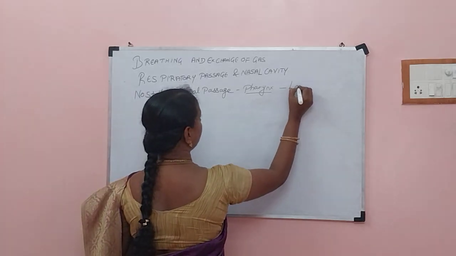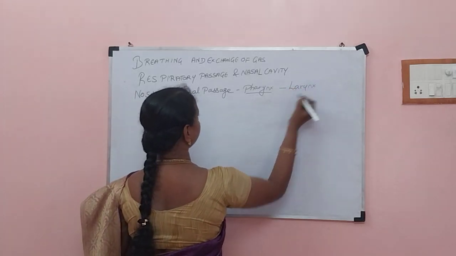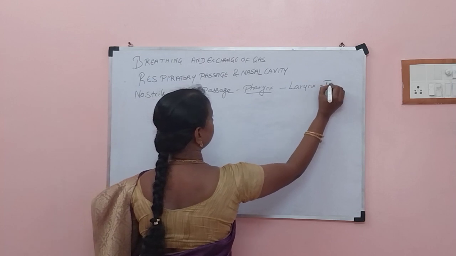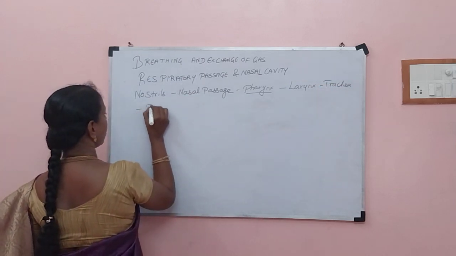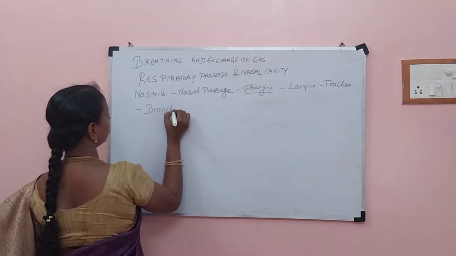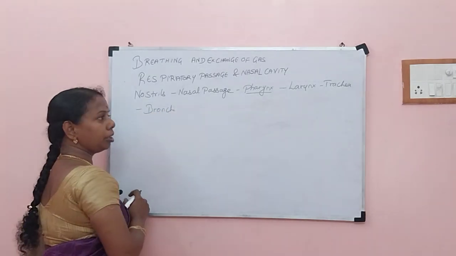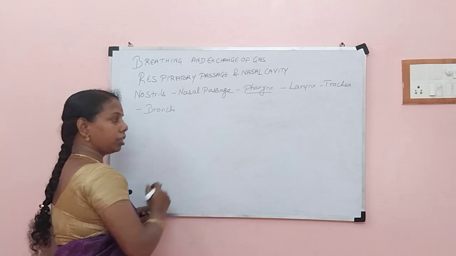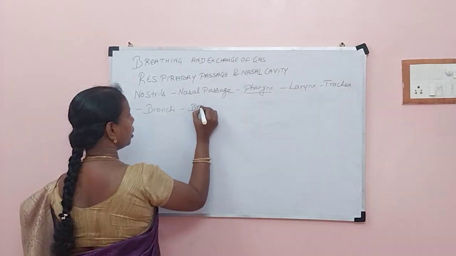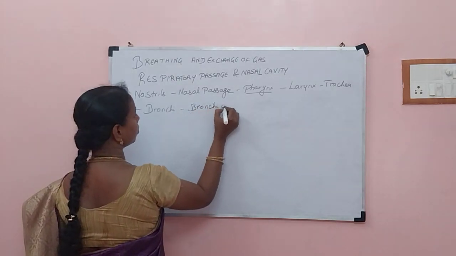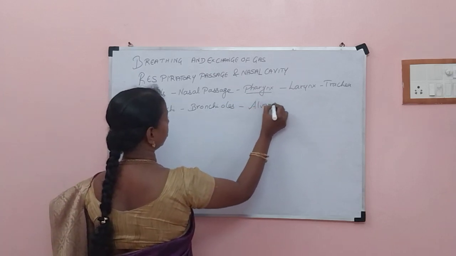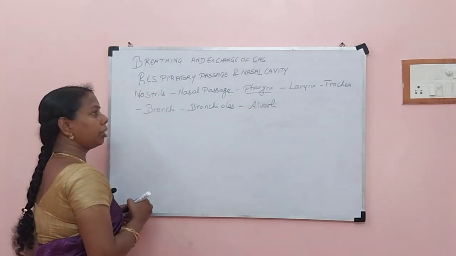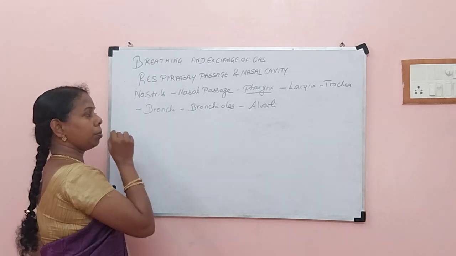Then we have the larynx, trachea, bronchi, which are again primary bronchi, secondary bronchi, tertiary bronchi, bronchioles, and then alveoli. So this is the correct order of the respiratory passage.